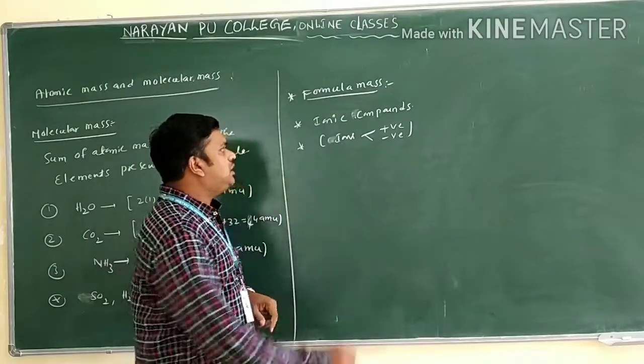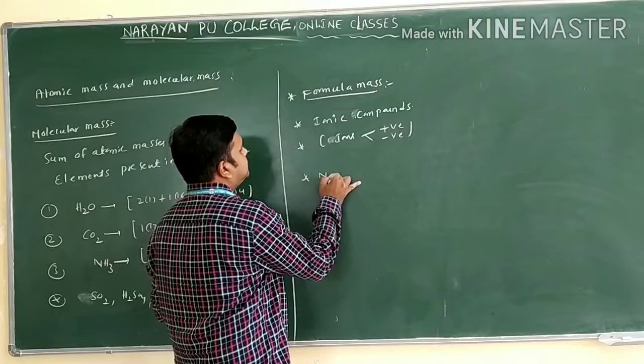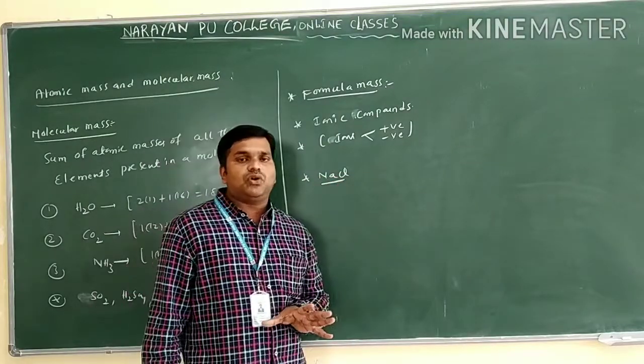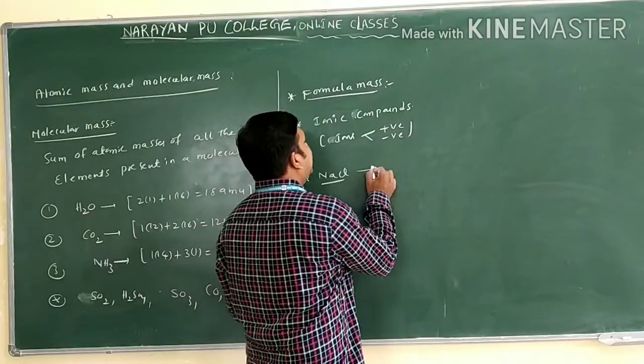Generally we take sodium chloride, NaCl. Sodium chloride is present in a 3-dimensional structure only.